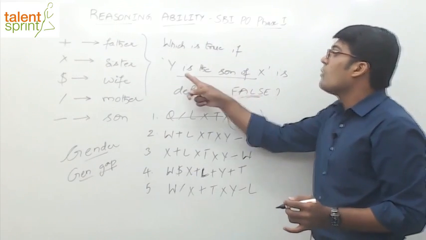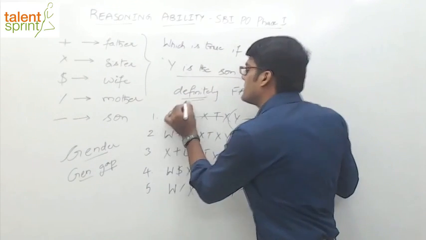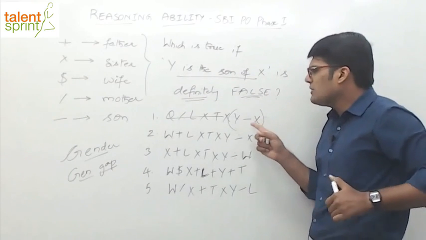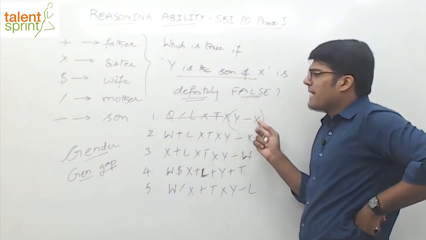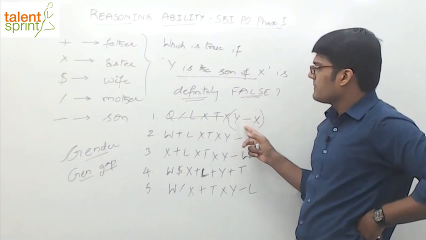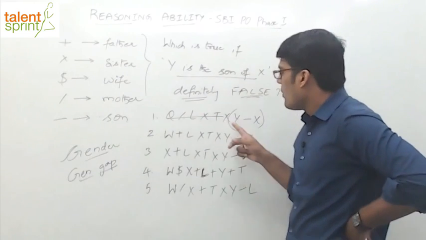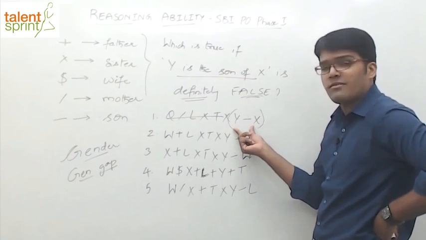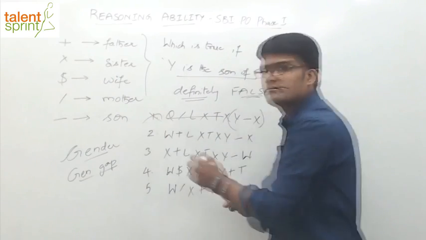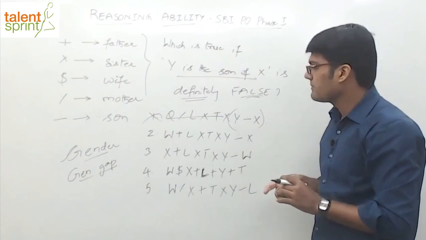See, understand. Y is the son of X is definitely false, he says. Now you may argue that when we are saying Y is the mother of X... Sorry, division means son. Y is the son of X. Clearly, Y is the son of X in the first option. So this cannot be the answer. We don't want Y to be the son of X.